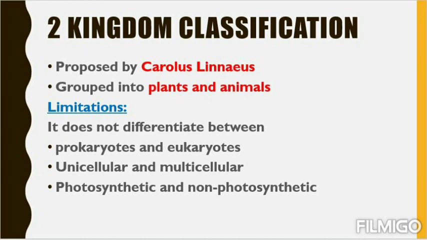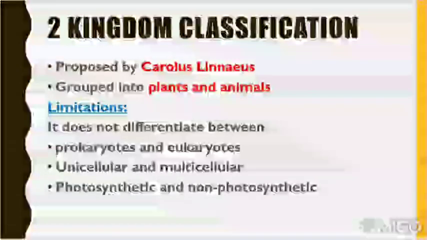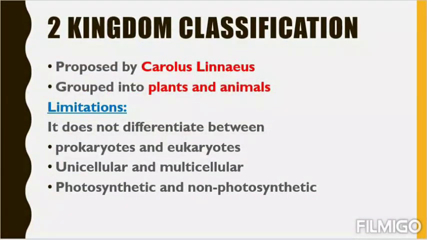This classification also cannot differentiate between unicellular and multicellular. Unicellular means the organism having only one cell, the organism that finishes all its work within one cell, and multicellular means the organism possessing more than one cell.